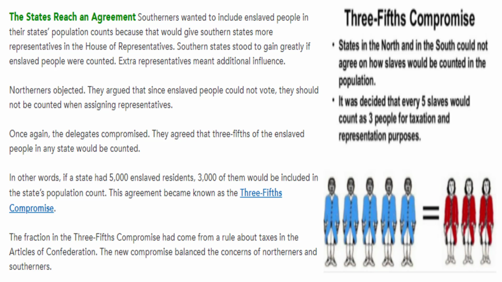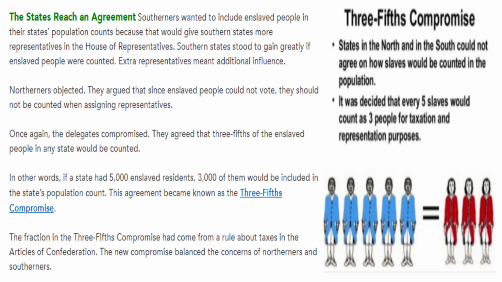They agreed that, and this is going to seem very weird in 2021, but they agreed that 3/5 of the enslaved people in any state would be counted. In other words, if a state had 5,000 enslaved residents, 3,000 of them would be included in the state's population count. This agreement became known as the 3/5 Compromise. The fraction in the 3/5 Compromise had come from a rule about taxes in the Articles of Confederation. The new compromise balanced the concerns of Northerners and Southerners.